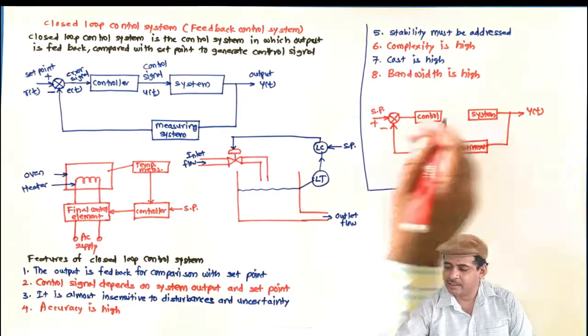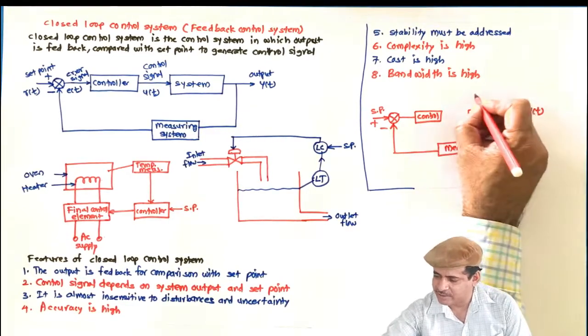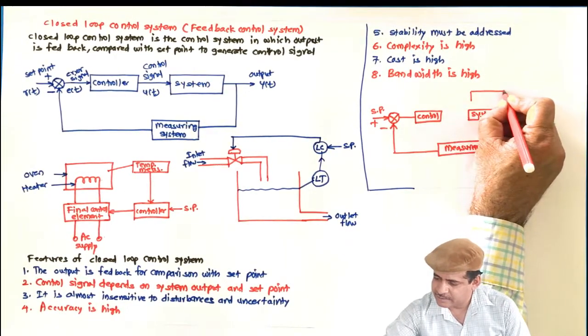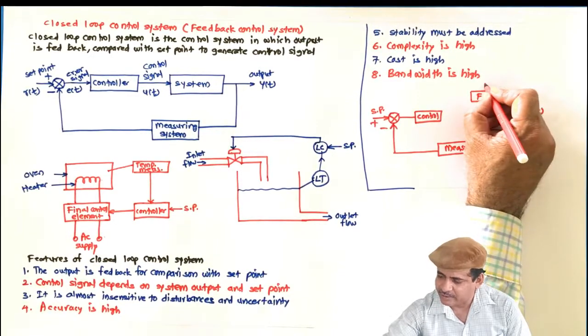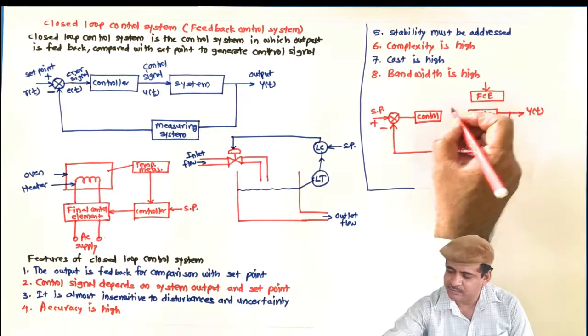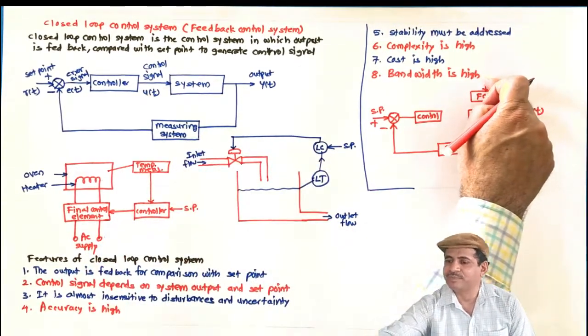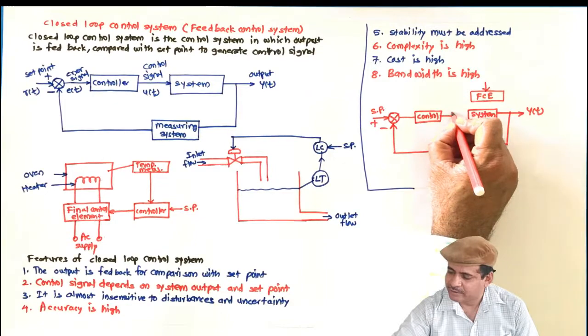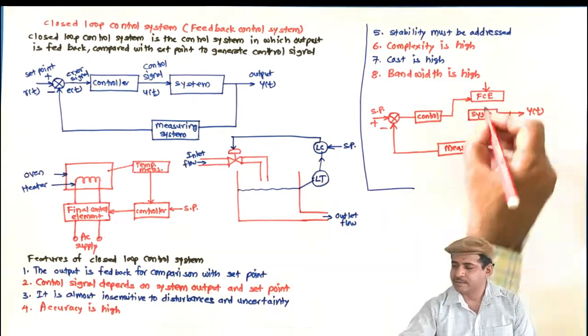Now this signal, here it is shown it is applied to the system, but it is not in practice. In practice what is done, there is the final control element, there FCE I will write, final control element, and to that some supply is given, like here flow is given here. So it is like this in practice.